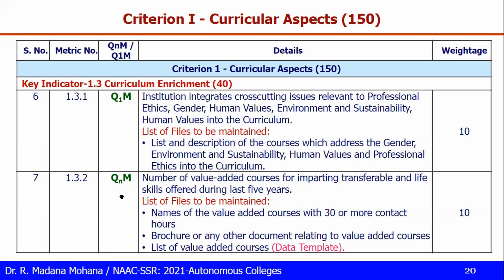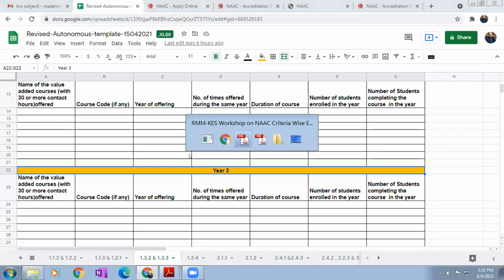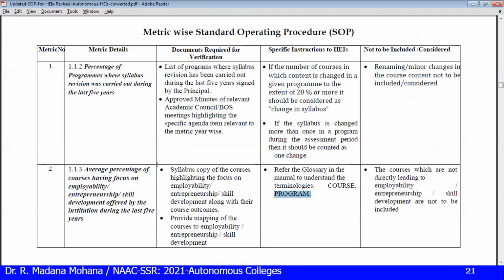Then 1.3.3 is the same, we already discussed. Just here student details. 1.3.3, average percentage of students enrolled in the course under the above metric 1.3.2. Names of the value added courses: which within the curriculum, what are the courses that won't be considered under value added beyond 30 or more contact hours. List as per the template we discussed, number of students registered, the number of students in the course. So let us see the SOP for this.